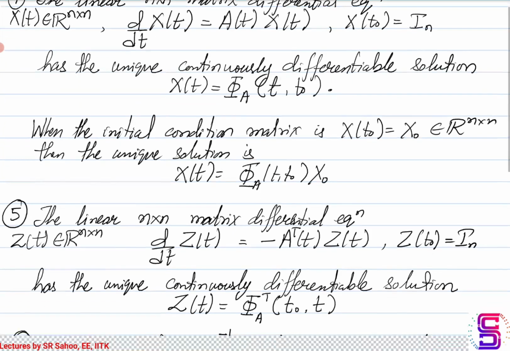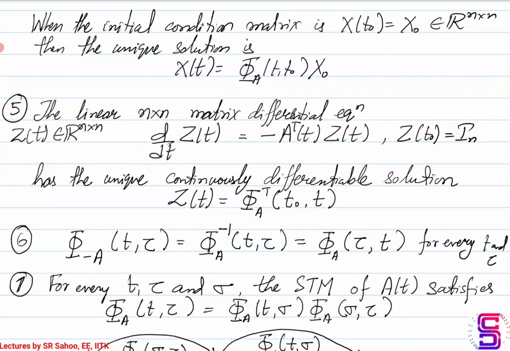The next property has to do with the negative transpose of a system. So if you have a linear matrix differential equation, the matrix that we are considering is of the size n cross n. Let's say Z of t is the matrix, then let's say d by dt of Z of t is equal to minus A transpose of t times Z of t. So you have this A(t), then Z dot is nothing but minus A transpose Z. Okay, that is what it is. And let's say the initial condition is again identity.